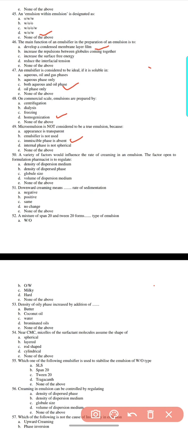50. A variety of factors would influence the rate of creaming in an emulsion. The factor open to formulation pharmacists to regulate: density of dispersion medium, density of dispersed phase, globule size, volume of dispersion medium, or none of the above. Here the option C.